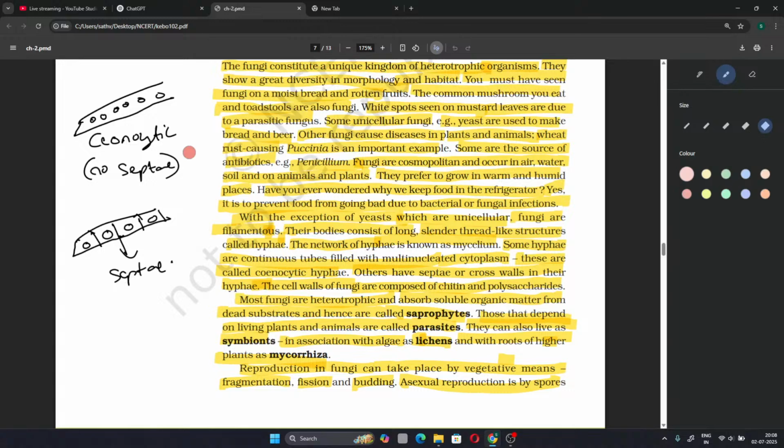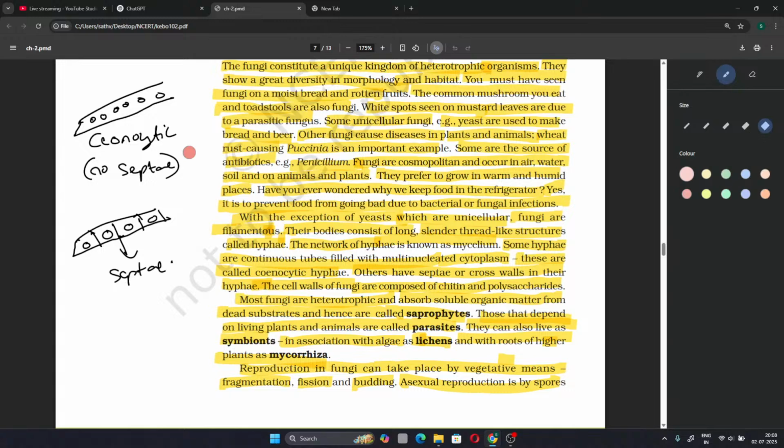Have you ever wondered why we keep food in a refrigerator? Yes, it is to prevent food from going bad due to bacterial or fungal infections. With the exception of yeast, which are unicellular, fungi are filamentous, meaning multicellular. They form filaments or colonies.